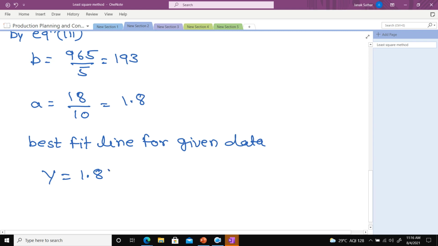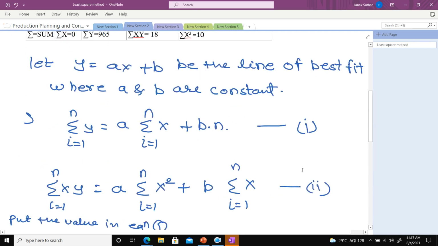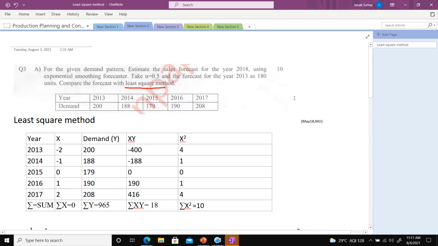That is 1.8. So 1.8 into x plus, means y is equal to ax plus b. So what is the value of b? That is 193. So this is the best fit line for our data. Are you getting my point, class?